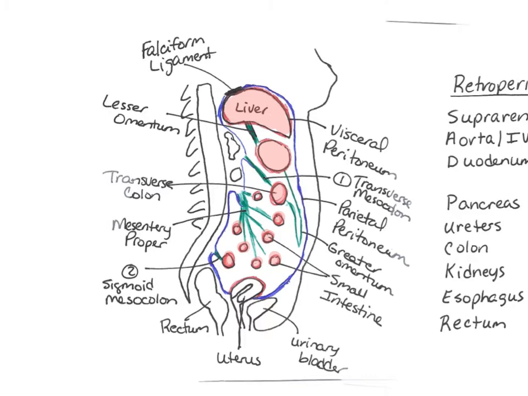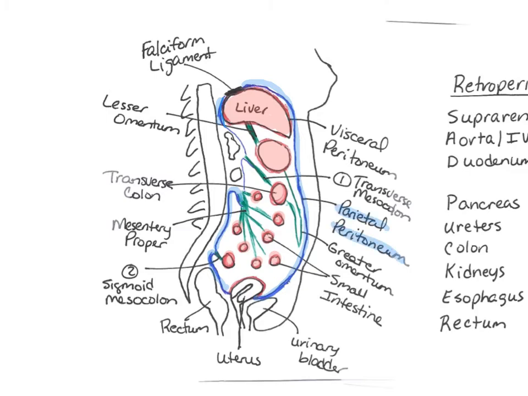And then all of those organs are inside the parietal peritoneum. So the parietal peritoneum is this blue line that I have that you can see all the way around. That is the parietal peritoneum. I'm going to do it a little thicker here. So this is the parietal peritoneum going all the way around, right? So it stays on the outside of the cavity. It doesn't go inside at all, right? And so that is your